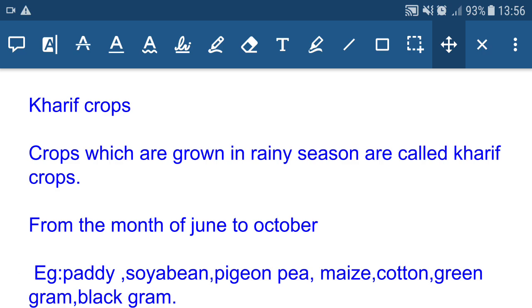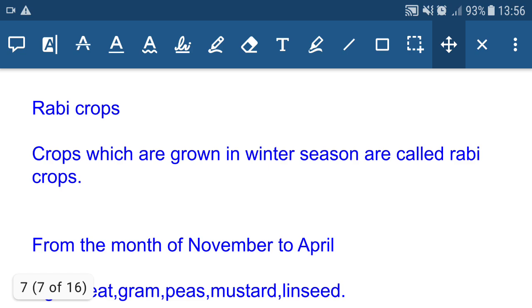So you need to study these 3 points. What are kharif crops? Crops which are grown in rainy season are called kharif crops, from the month of June to October. For example, paddy, soybean, pigeon pea, maize, cotton, green gram and black gram. Then coming to rabi crops.